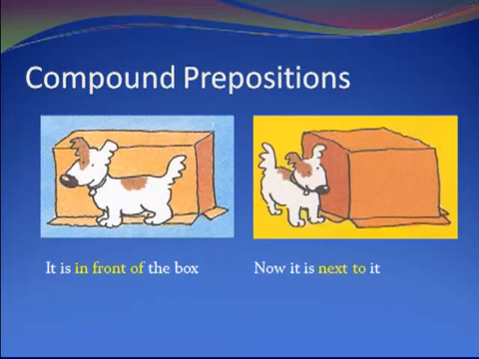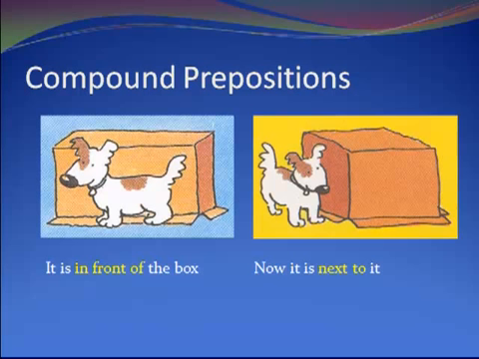Now, we can also find some prepositions that are made up of a few words. So you get it is in front of the box, and that's a compound preposition, in front of, just like we had compound nouns consisting of often two nouns. Here we've got a compound preposition. Another example, now it is next to it. So next to, together form one lexical item. Yes, one compound preposition.